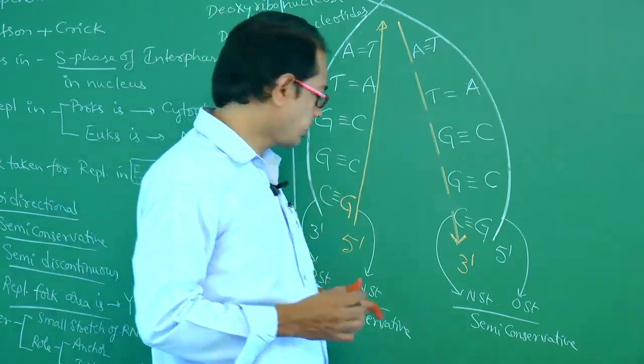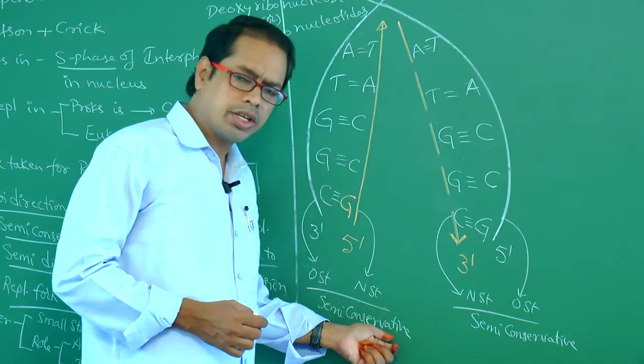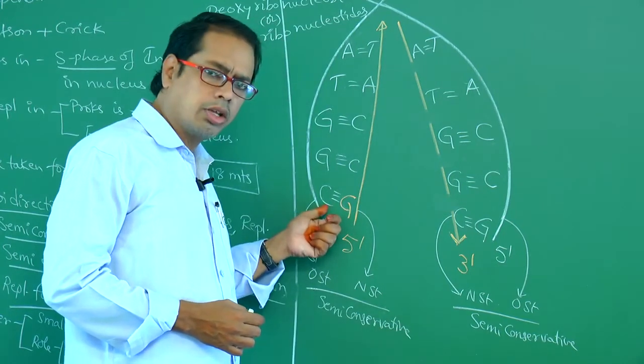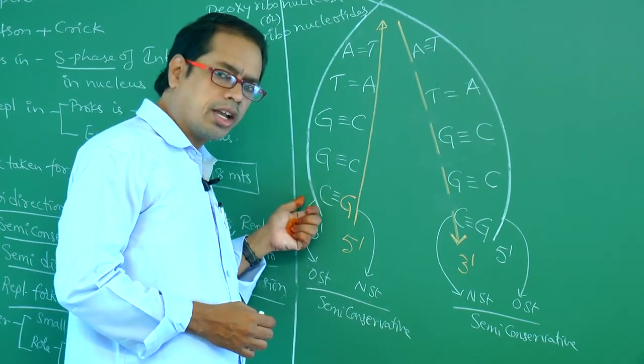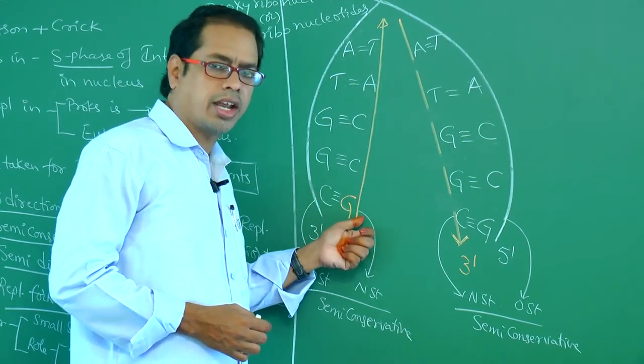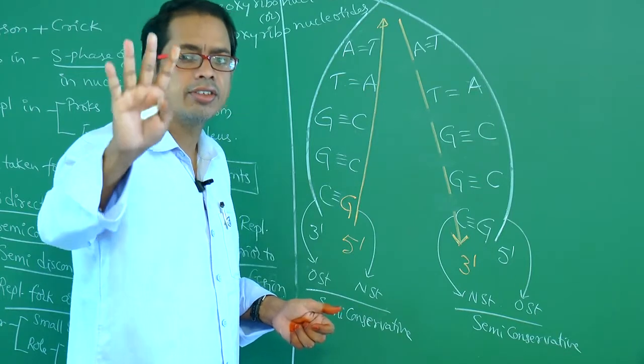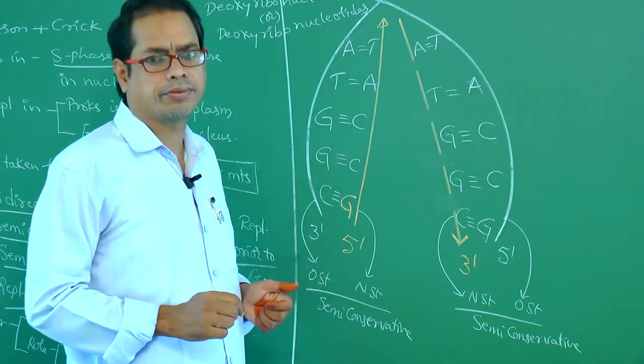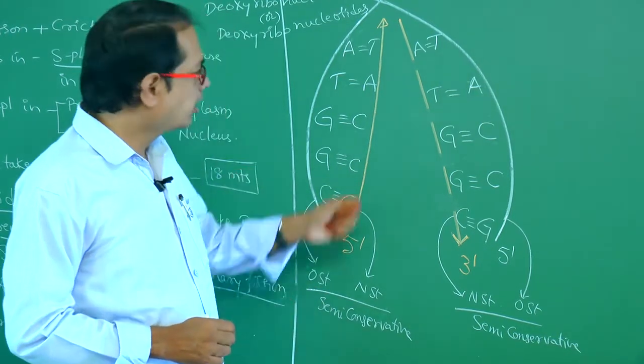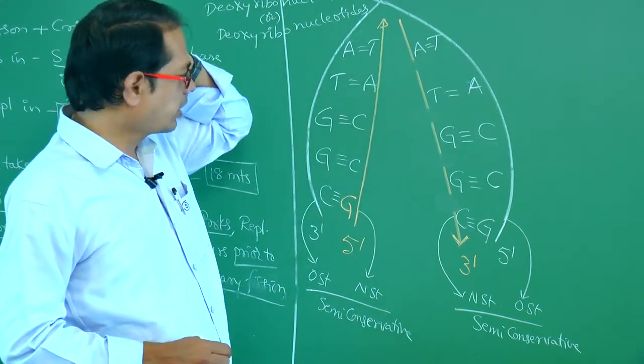Okay. Next one. What does semi-conservative mean? In each daughter DNA molecule, one is the old strand, the other one is the new strand. That's why it is so-called semi-conservative. Don't say conservative method. Semi means half. Okay. Right. Next one.